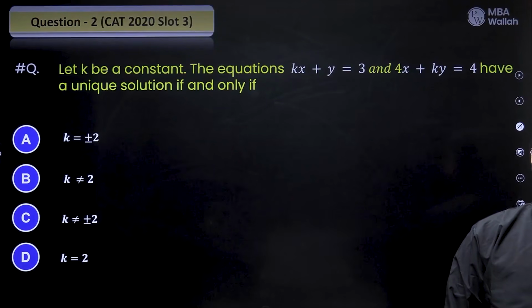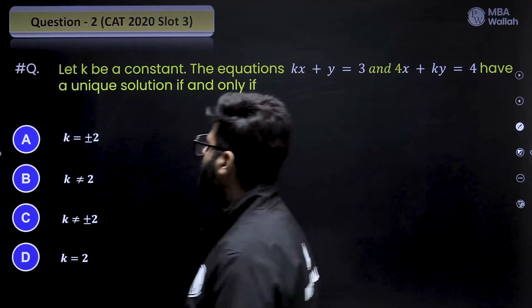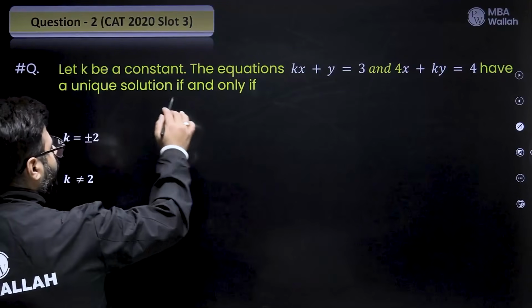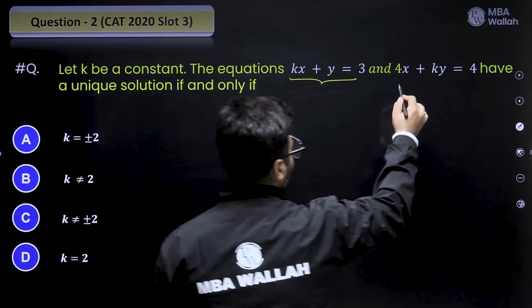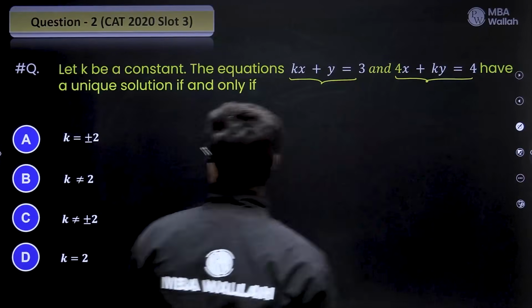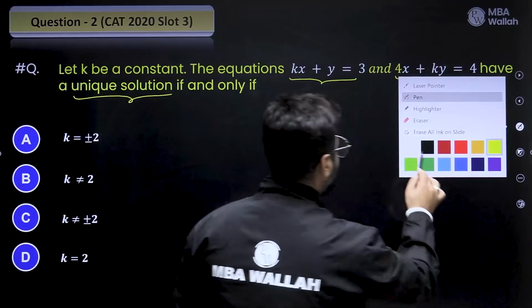All right, now on your own, please. Okay, assuming you have tried it on your own, now it's my turn. It says let K be a constant, the equations Kx plus y equals 3 and 4x plus Ky equals 4 have a unique solution. Perfect. What do you mean by unique solution?